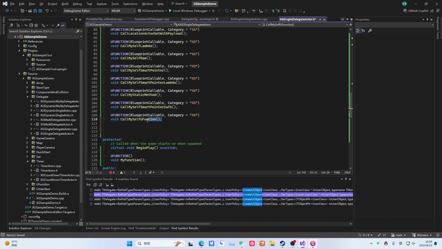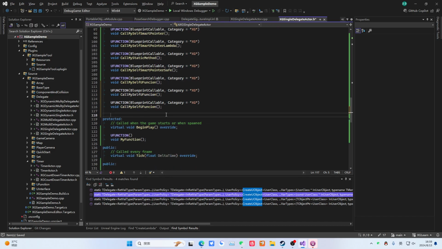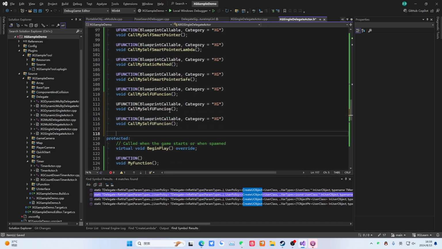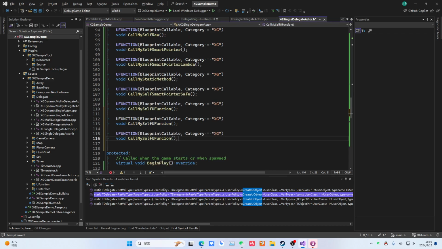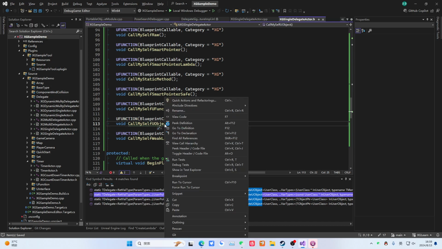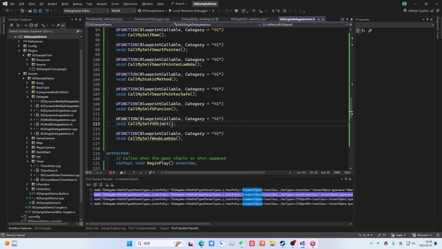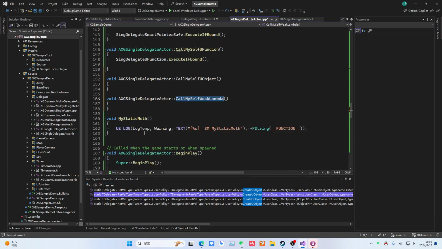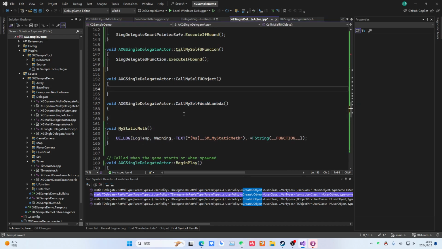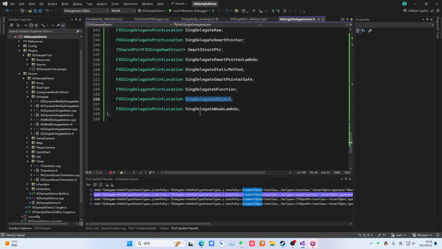Not executing it is also perfectly fine. And this part, they should be called call myself your object. This should be the lambda. Let's create it. These are the two delegates. We execute it here.